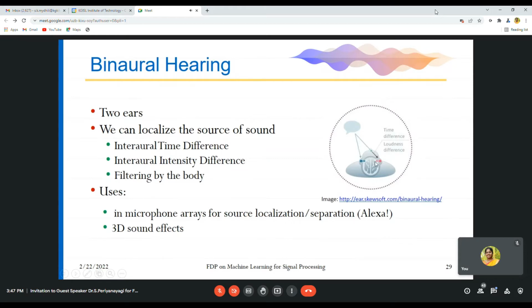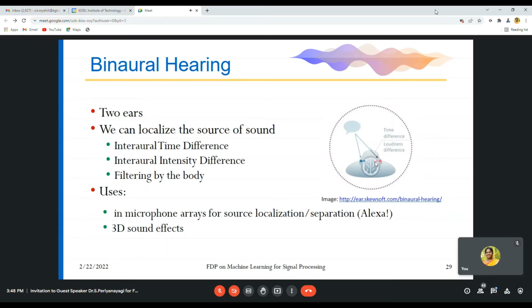Most of us nowadays are using headphones, right? With 2 ears, we can localize the source of the sound by using time difference. For example, a person is standing towards your right and talking. First, the signal will reach your right ear, and then with a small time difference, it will reach your left ear.